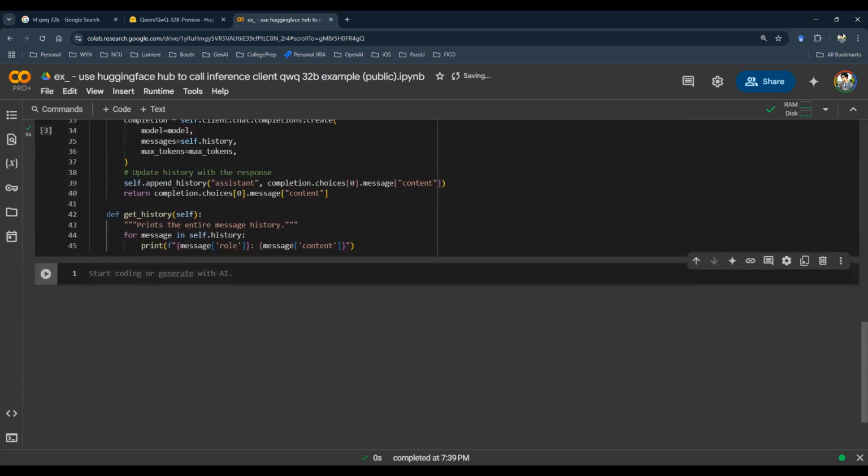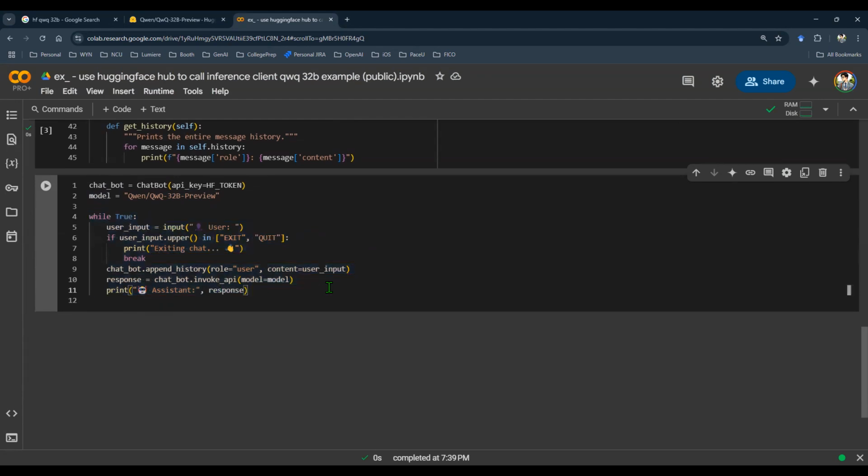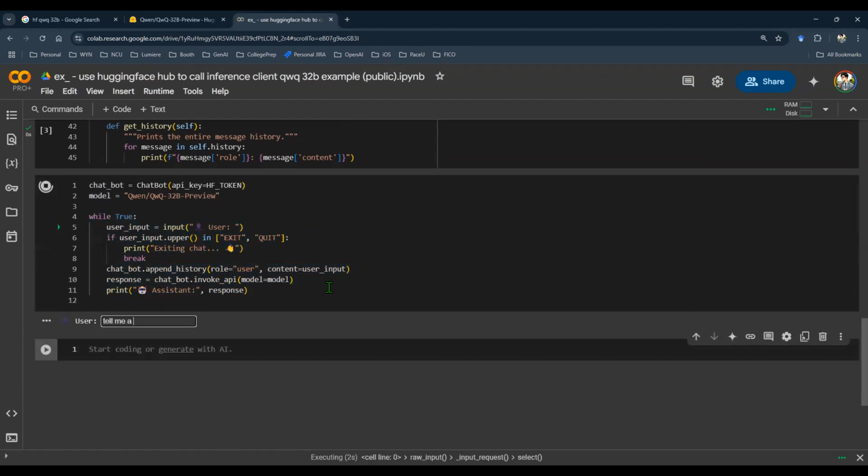Now that this class object is defined, I can start doing a couple of fun things. I can define a chatbot and invoke it, but I'm going to do it in a conversational setup by using a while loop. This is the Hugging Face token, so I'm going to set HF token. Once that's set, I have my chatbot, that's my model endpoint, and I'm wrapping everything in a while loop. If I start this while loop, it gives me a conversational environment, and I can interact with it. So I'm going to run it in front of you.